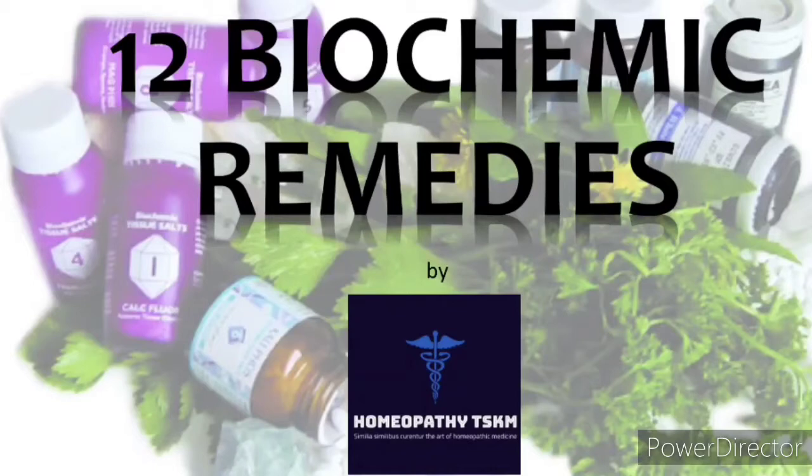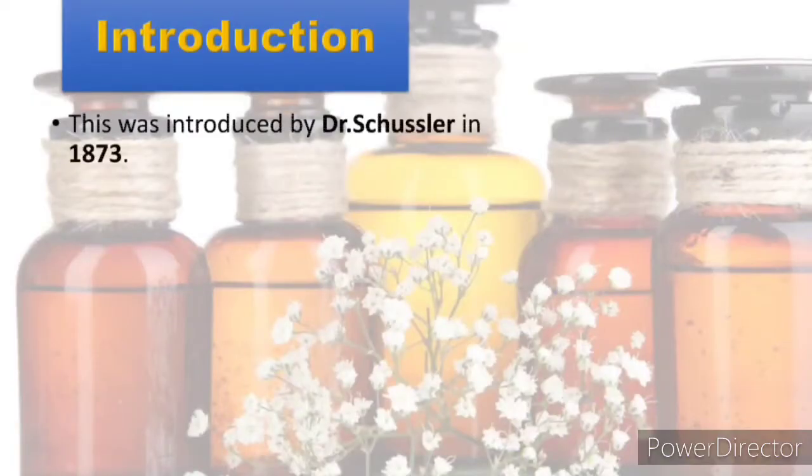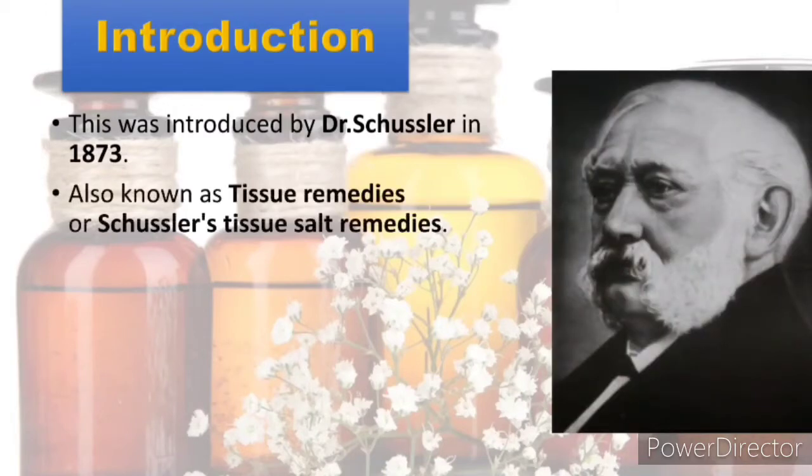Today I am going to talk about 12 biochemic remedies in homeopathy. The biochemic remedies were first introduced by Dr. Schüssler in 1873. It is also known as tissue remedies or Schüssler's tissue salt remedies.